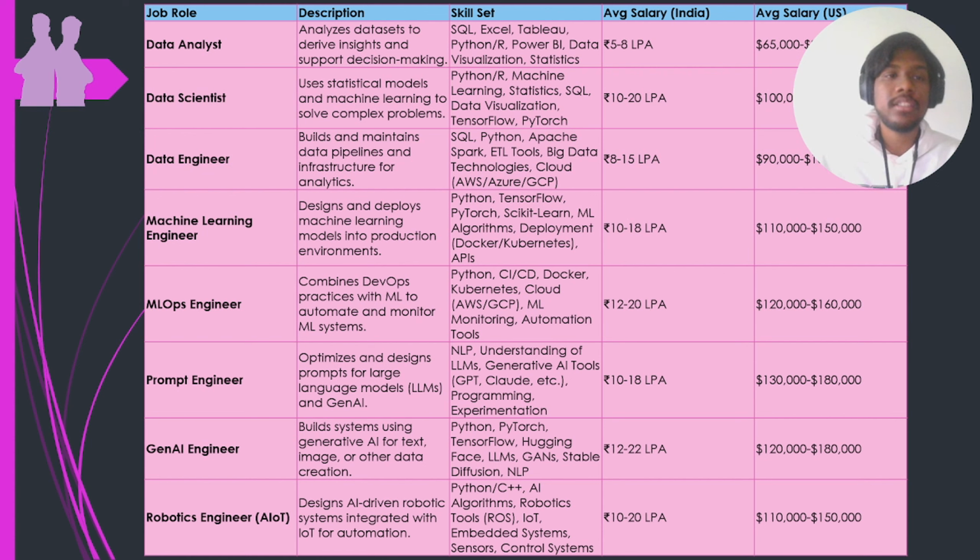And then Gen AI is a specific role for developing generative AI algorithms, like AI algorithms for text, images, or generating any other data, improvising the data, all the other things. It's a very hardcore and very advanced field. You need to have a lot of knowledge and you need to know a lot of algorithms, programming, and all the other things that I've mentioned. LLMs, Hugging Face for text-based generative AI algorithms, then TensorFlow, Python, PyTorch, Stable Diffusion. These are some of the things they need to know. So it's a very advanced field. You need a lot of skill set to work on that.